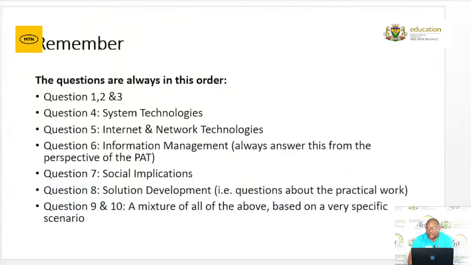Then, just for you to remember, the questions are always in this order. Questions 1, 2, and 3 will be our Section A. It will be your system technology. Always answer this from the perspective of the PAT. Then question 7 will be your social implications. Question 8 will be your solution development. And these questions will be about the practical, a screenshot. You must just look at the screenshot, look at the answer. If they need a specific number, you can give it.